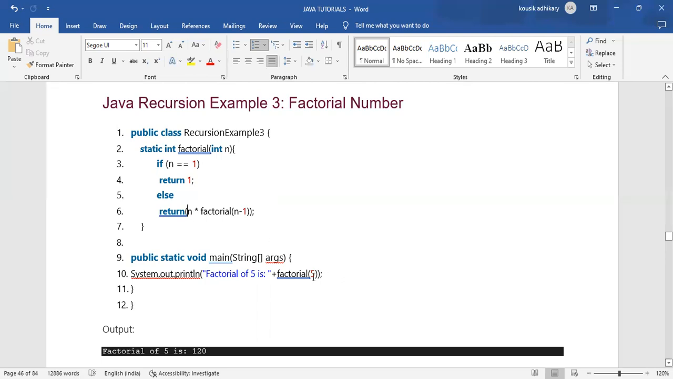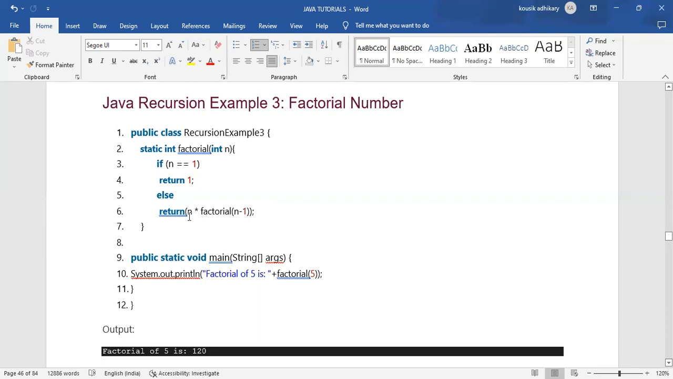The value of n is 5, into factorial of n minus 1, and factorial of n minus 1 means 5 minus 1, which is 4. So it will return 5 into 4. The value of n is 5, and n minus 1 means 4.